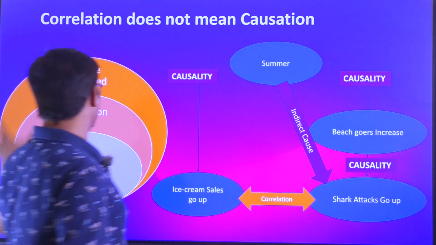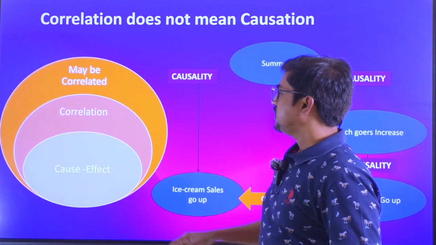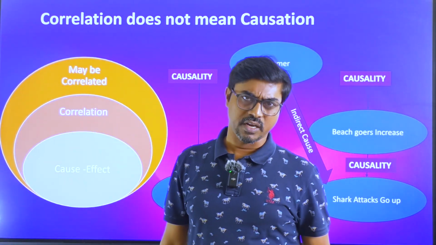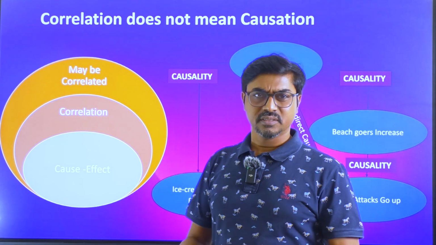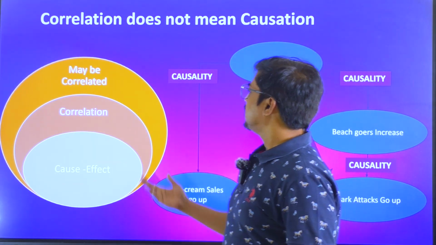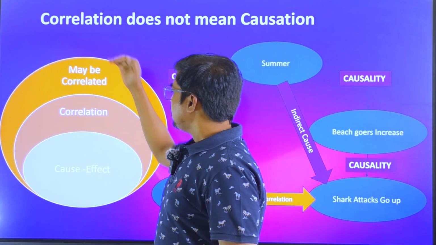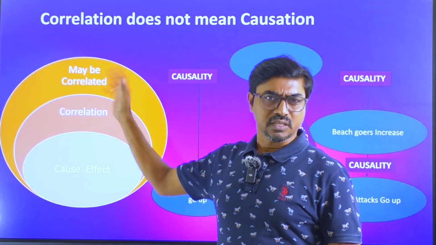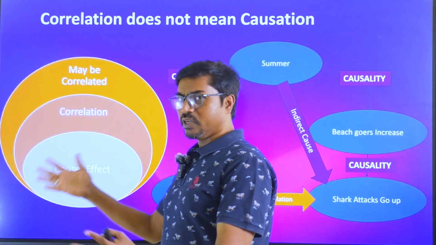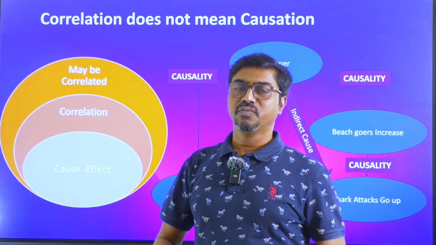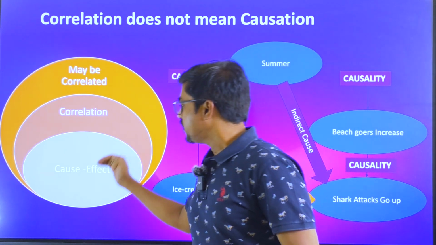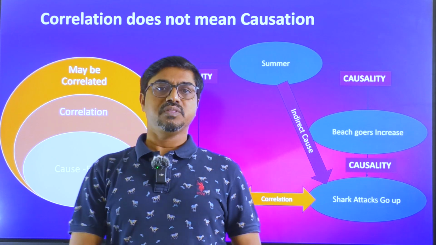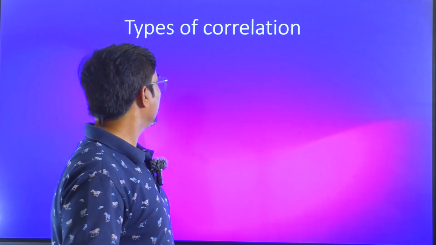If you want to understand that set-wise, anything that is linked to you may be correlated, or may not be correlated. The correlation could be spurious, like we have seen in another example, just by chance. So there is a certain set where certain things are correlated and some are not correlated. Within the correlation, you have two cases: where they have a cause-effect relation and where they don't. So cause-effect relation is a subset of correlation, and correlation is a subset of the next level up. That's a pictorial visualization you can have.